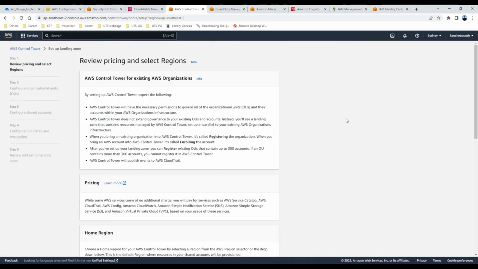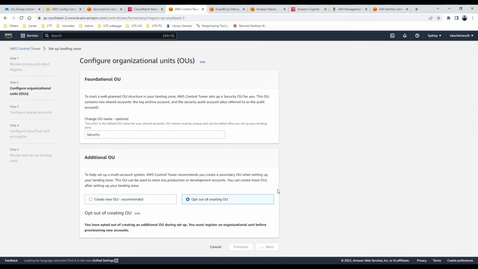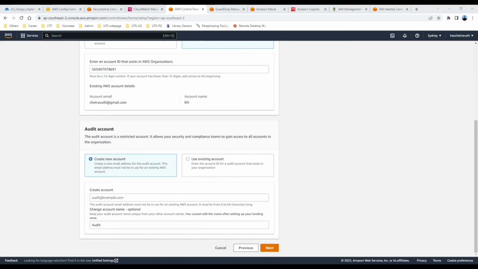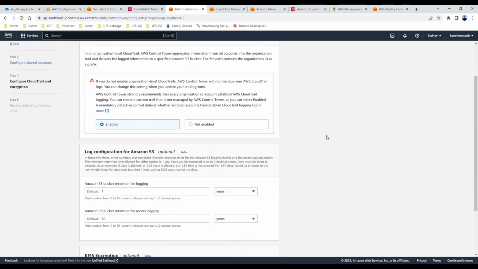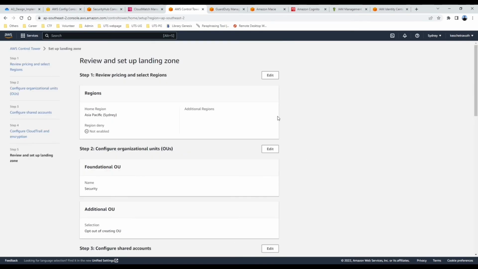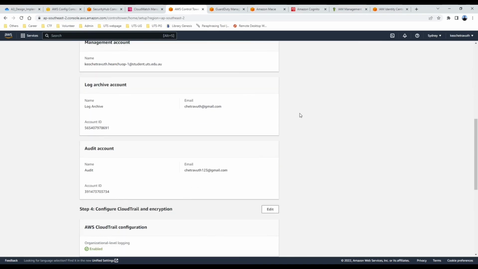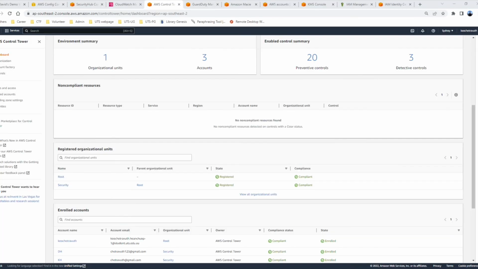AWS Control Tower is set up to manage OUs, enable additional controls like prevention and detection to meet security, operational, and compliance requirements, review users and access, as well as review shared accounts. We configured one foundational OU called security with two other accounts linked to log archive and auditing. This is the summary of our configuration, and it will take a couple of minutes to complete.